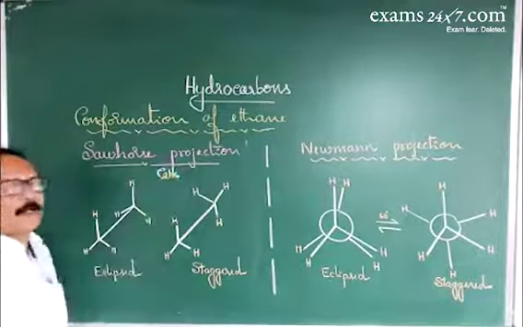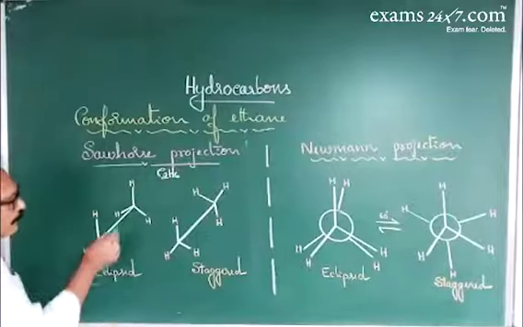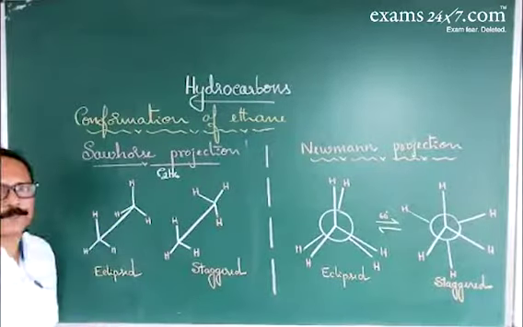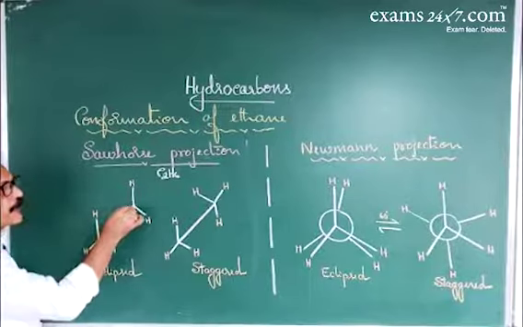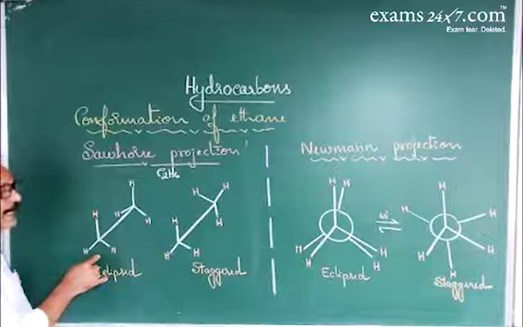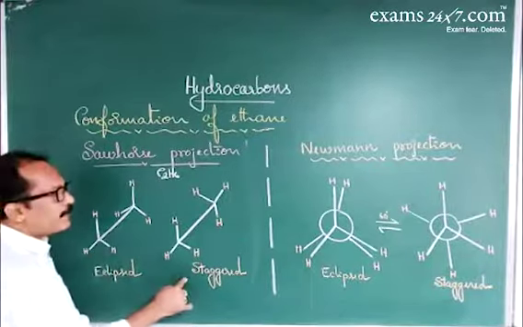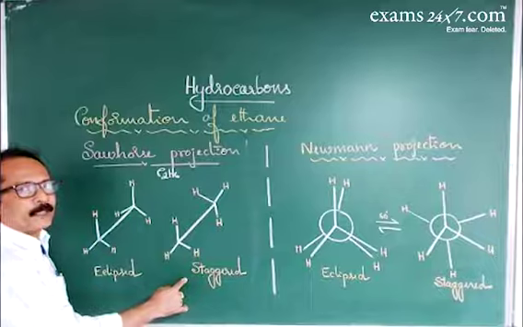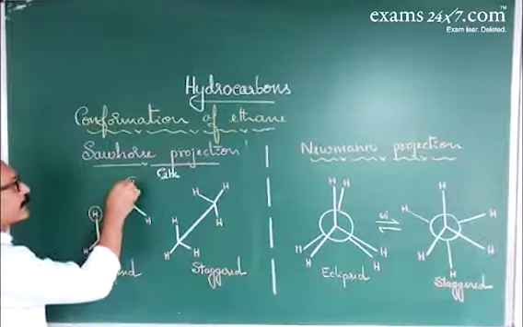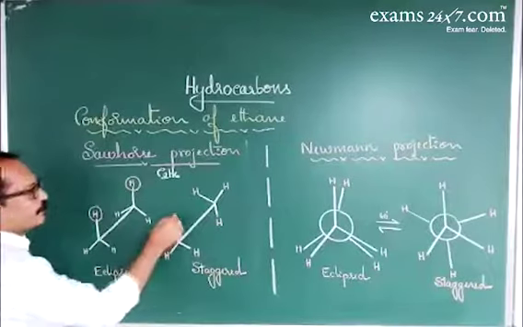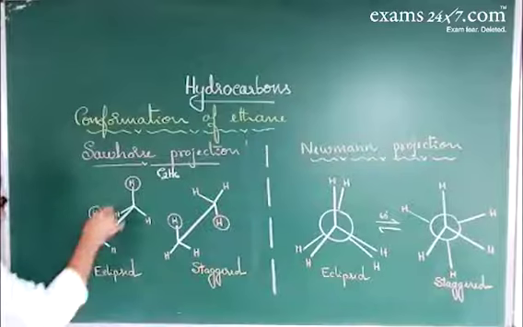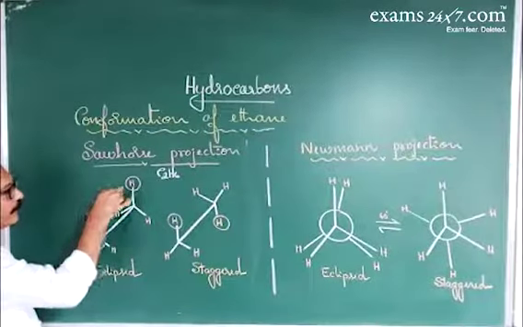C2H6, ethane, has two carbon atoms. The carbon to carbon single bond is drawn as a straight line in a slanted position, and each carbon carries three hydrogen atoms. This kind of arrangement is called the eclipsed conformation, and this arrangement is called the staggered conformation. And here, these two hydrogen atoms are taken as flagpole hydrogen atoms. In the eclipsed conformation, the flagpole hydrogen atoms are near.